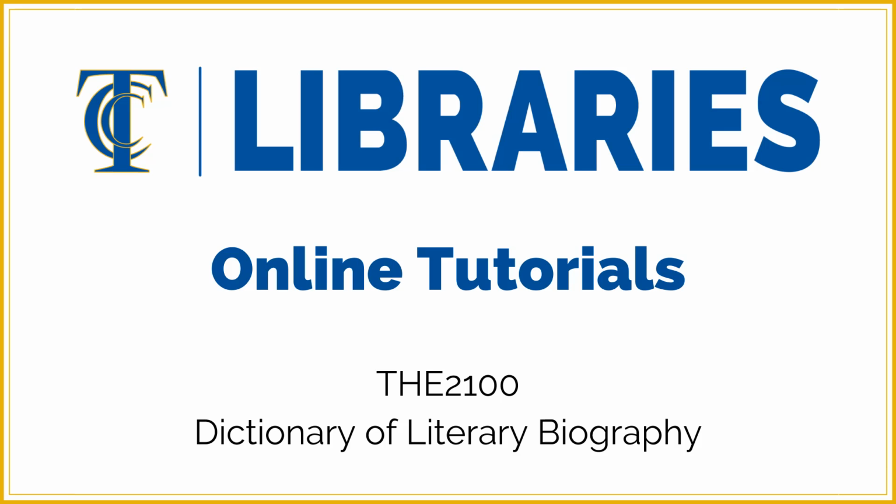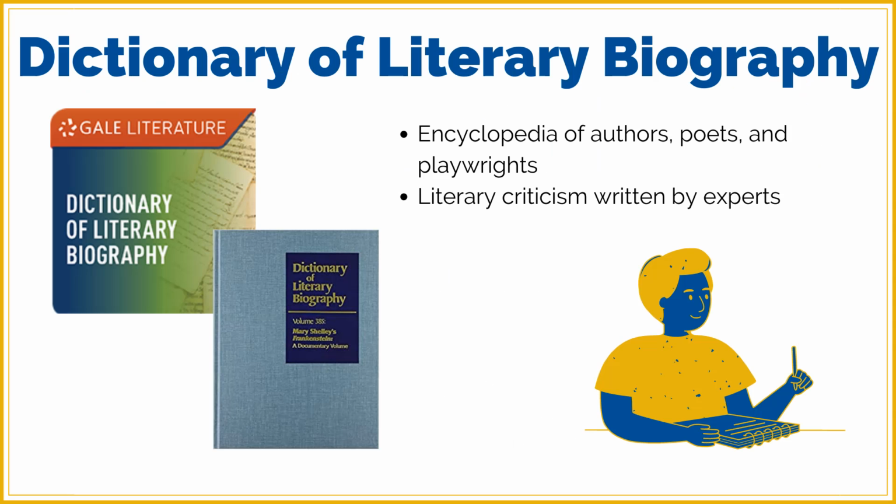This video will show you how to find an article in the Dictionary of Literary Biography. The Dictionary of Literary Biography is an essential resource for literature research. It's a highly specialized academic encyclopedia of authors, poets, and playwrights. We commonly refer to it as the DLB. It contains a huge collection of literary criticism essays written by experts in the field of literature.